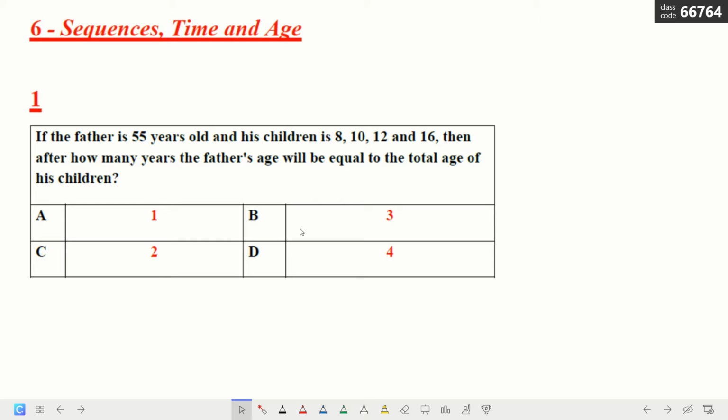If I add all of this, what does it become? 58. And if I add 55 plus 3, it becomes 58. So you have to try all numbers. The best one here is what? The answer is B, which is 3.